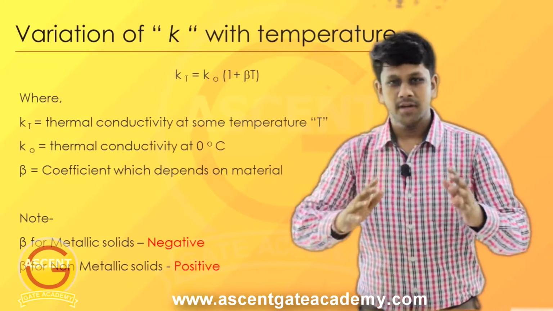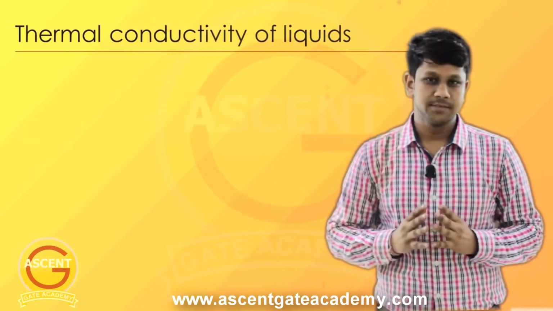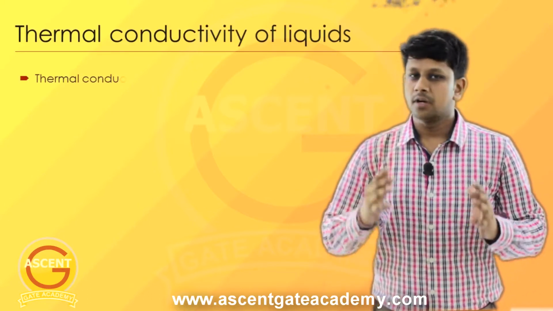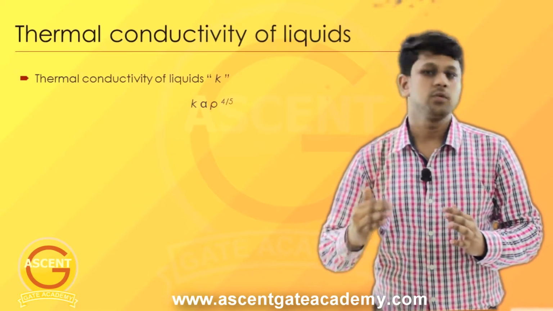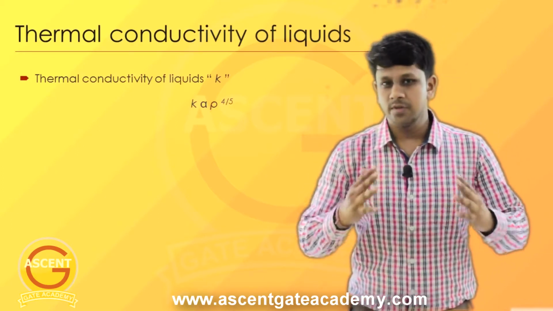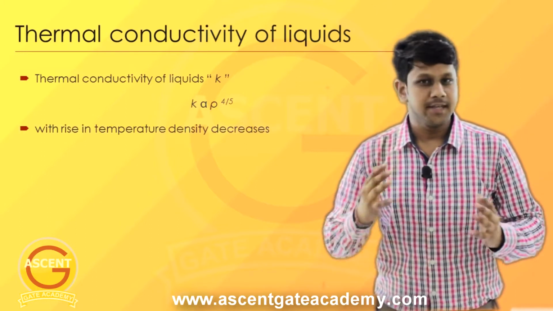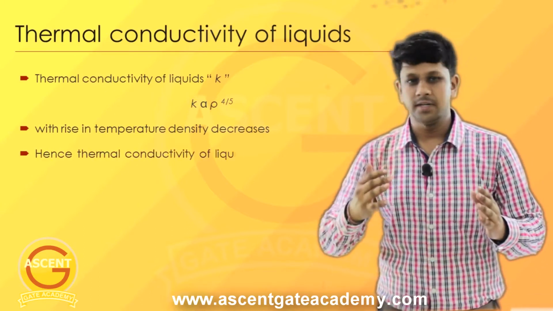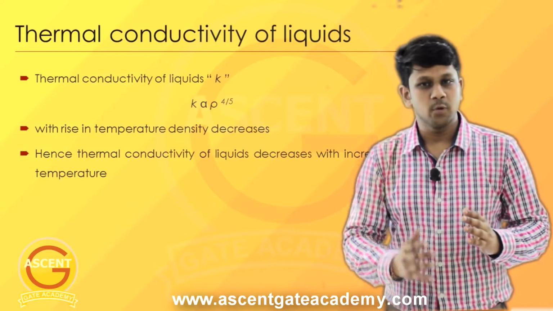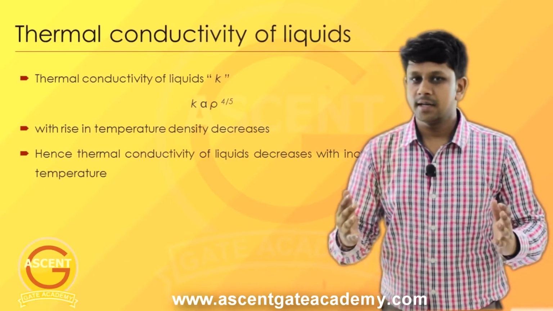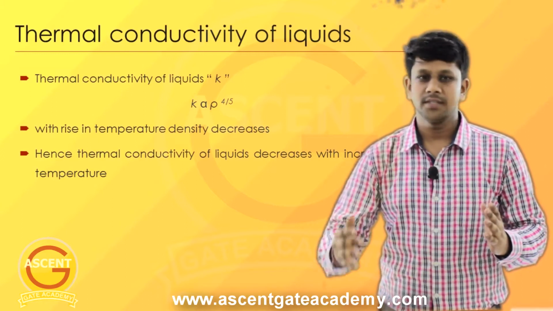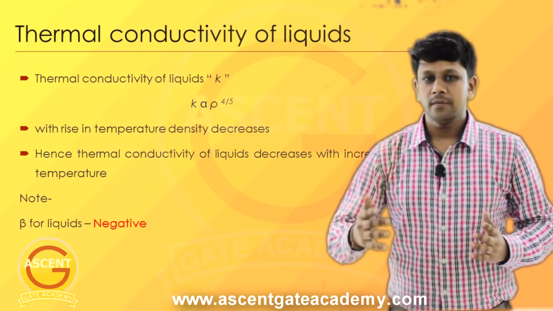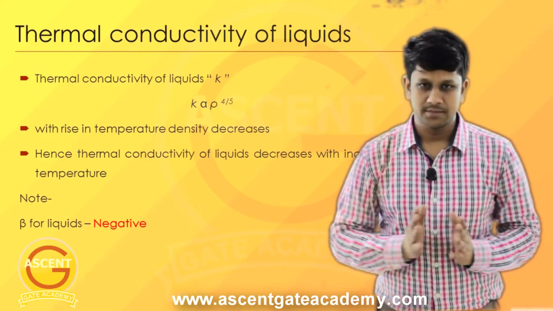Now let's see the thermal conductivity of liquids. From experiments, it is known that the thermal conductivity of liquids is proportional to its density to the power 4/5. As we know, with increase in temperature, the density decreases. So if you are increasing the temperature of a liquid, its density will decrease, and thermal conductivity is proportional to the density. So with increase in temperature, the thermal conductivity of liquids is going to decrease. So what will be the beta value here? Yes, the beta value is going to be negative for liquids.